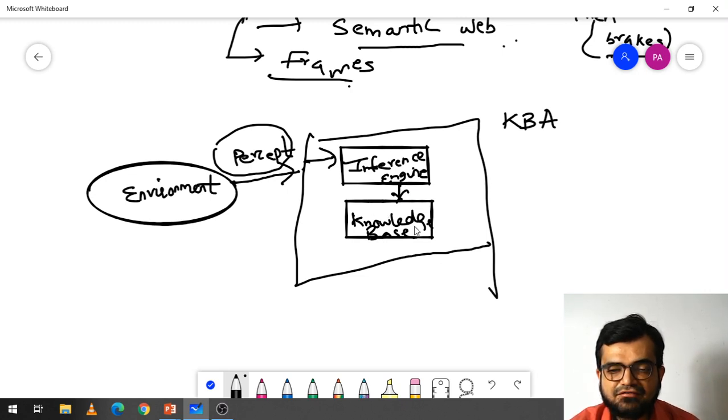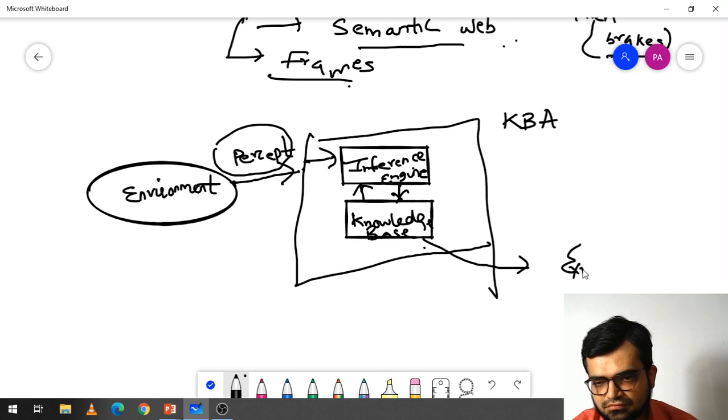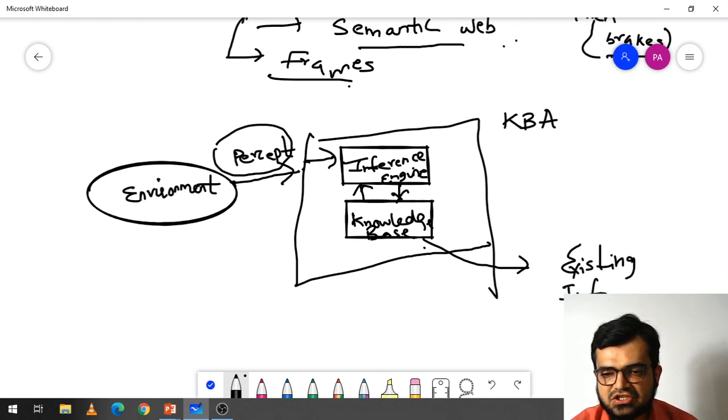Based on the available information, the knowledge base gives back what kind of action we need to perform in order to generate an action. So the knowledge base contains existing information.